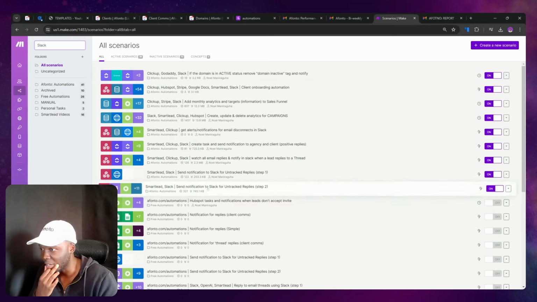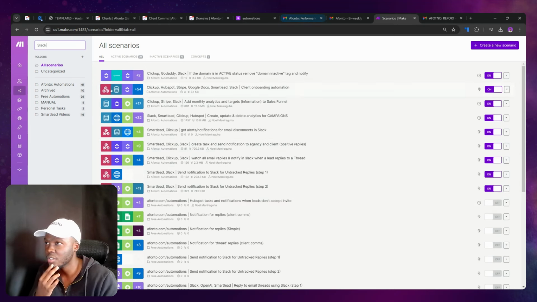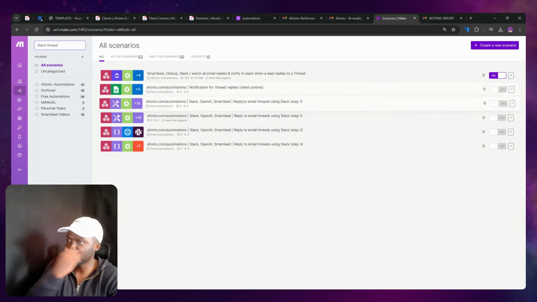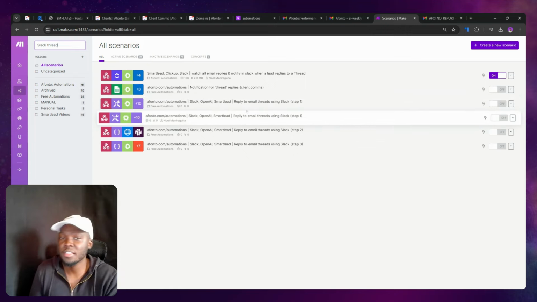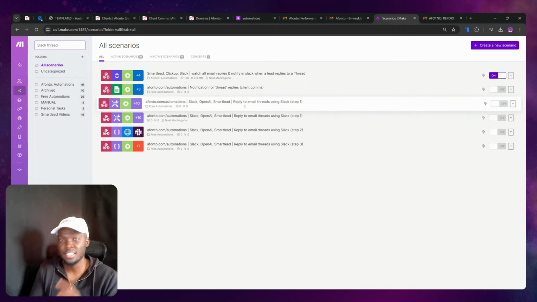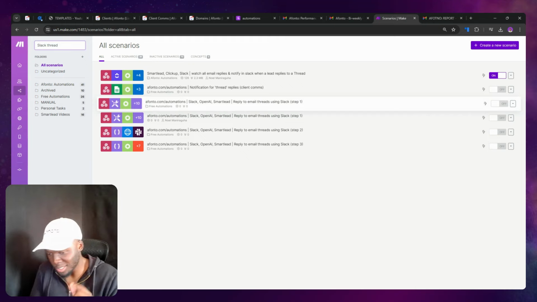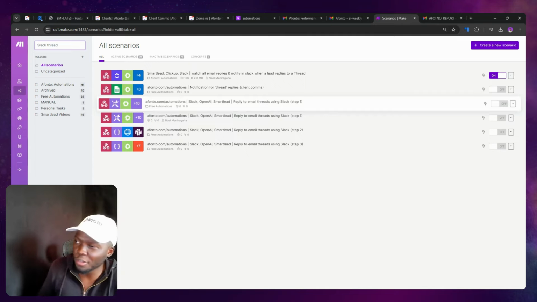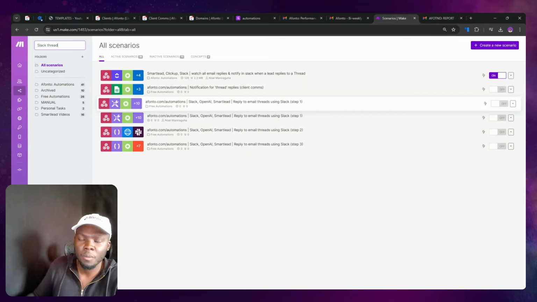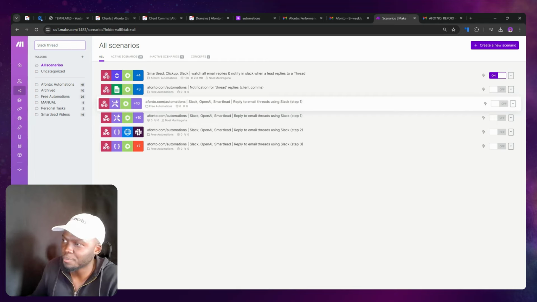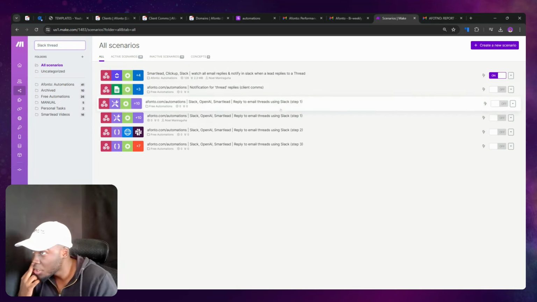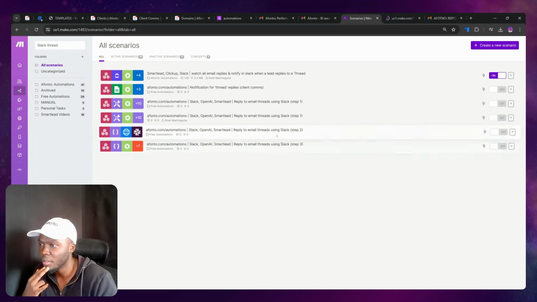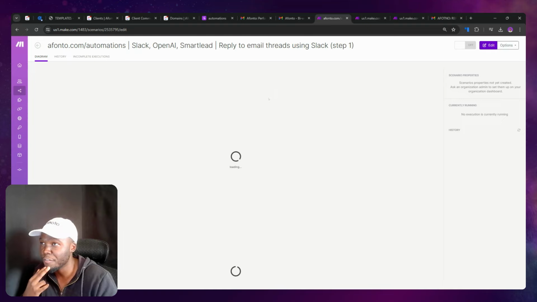Actually, I've got a lot of Slack ones. This is thread, right? So Slack thread, reply to email threads, right? So one of the things that's bad with this one is the level of complexity versus the level of understanding that the people who request it have. Let me explain. So this one is a 3-step automation. So we will open the third, the second, and then the first one.